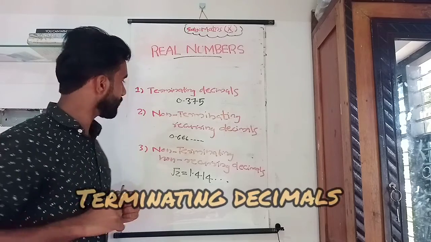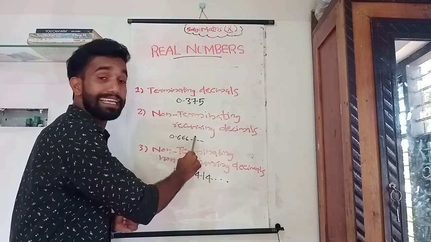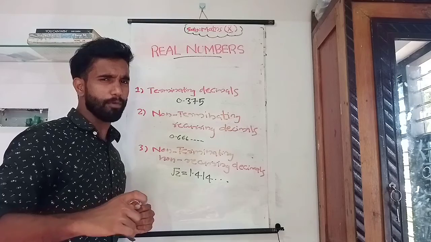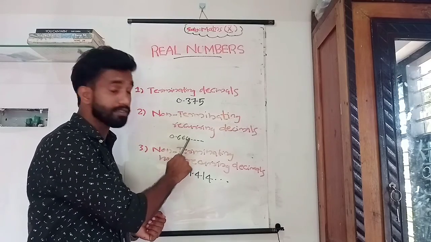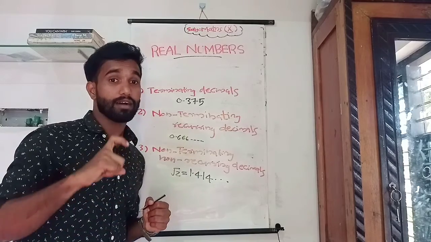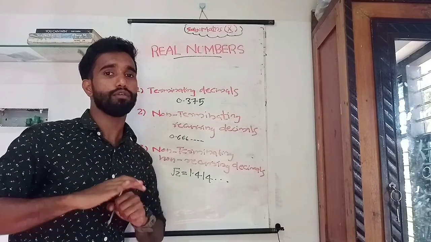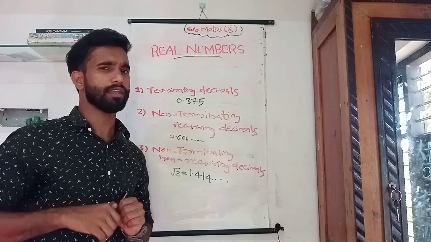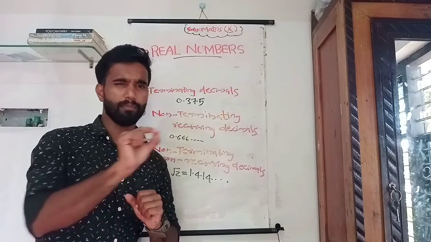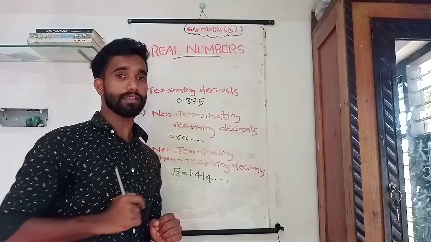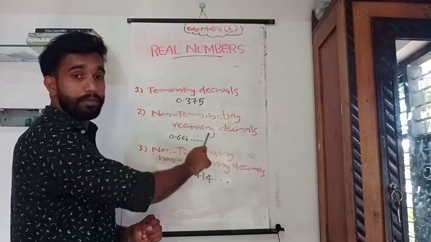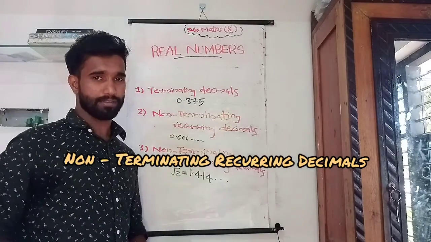The next kind is non-terminating recurring decimal. Numbers like 0.6666, etc. The digits after the decimal point do not end. It's a non-terminating decimal number. Numbers like 0.6666, okay, the same pattern is followed. These numbers are called non-terminating recurring decimals.